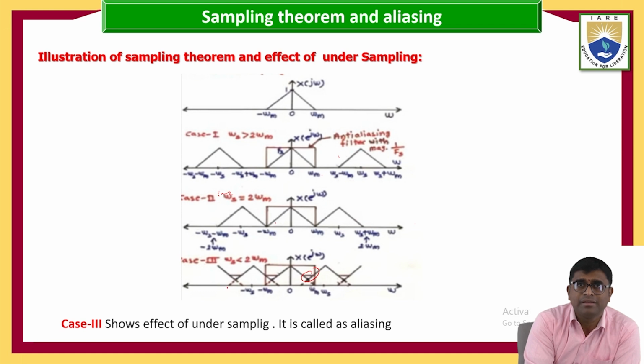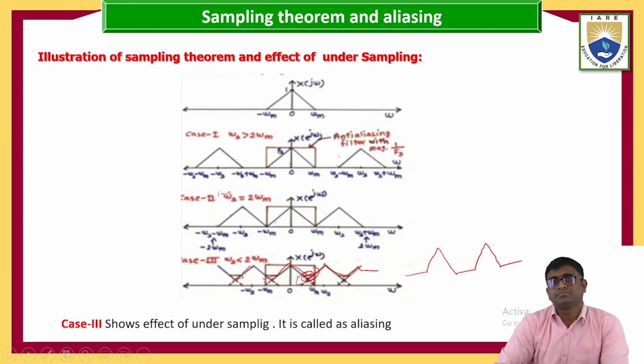For example, it comes reversed like this, an upside triangular shape, the same like this. So these are the errors.